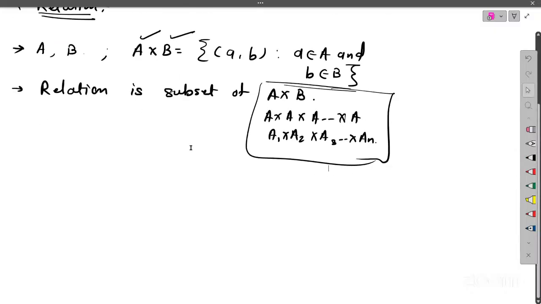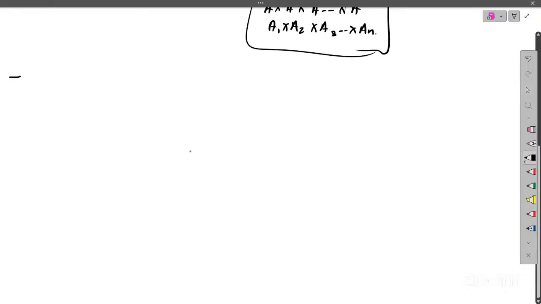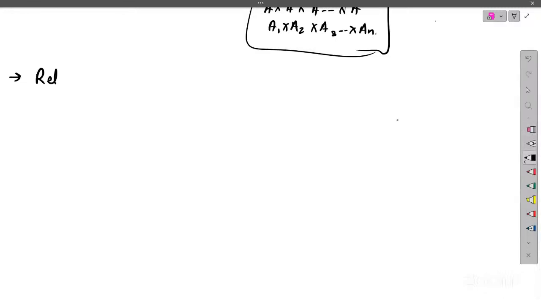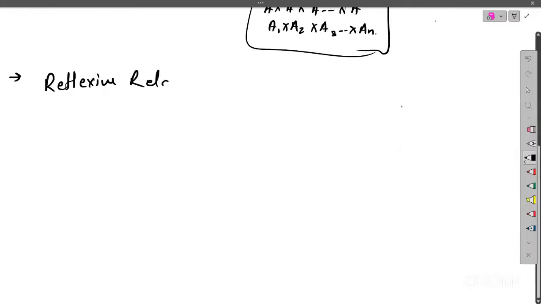So let's quickly recall the reflexive relation. What is a reflexive relation?